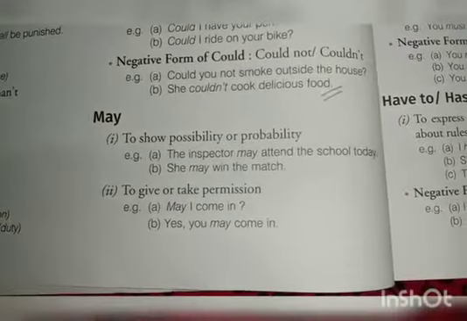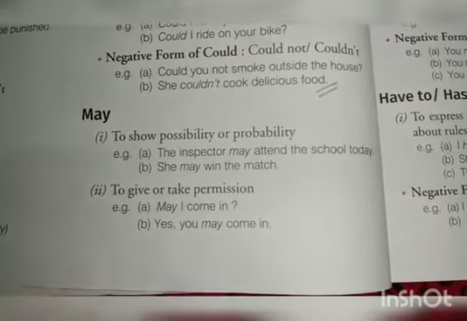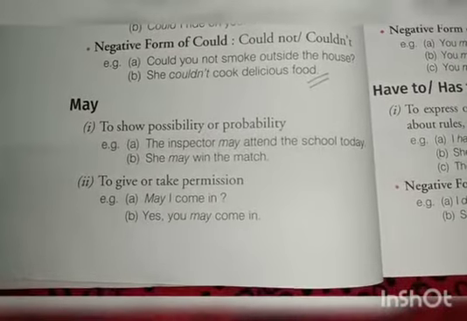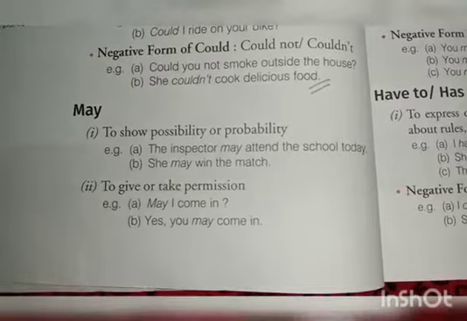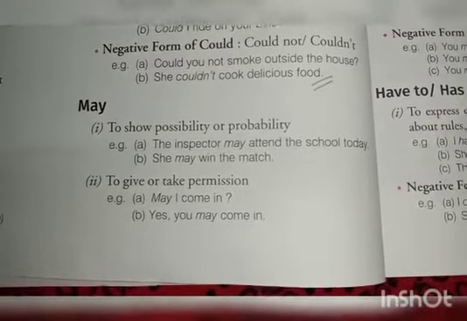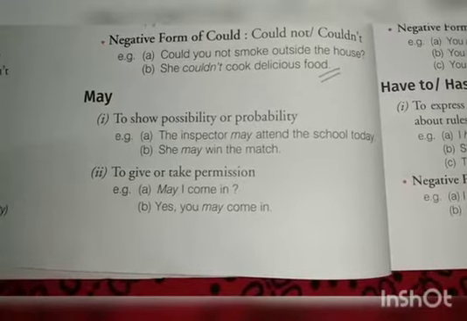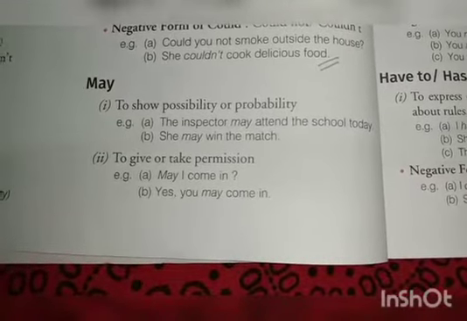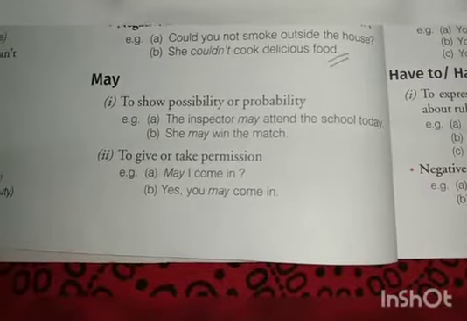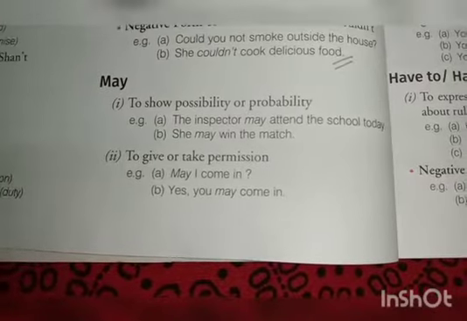To show possibility or probability, for example, the inspector may attend the school today. She may win the match. Now, here both the sentences are showing the possibility. There is no sign of assurance. To give or take permission: May I come in? Yes, you may come in.